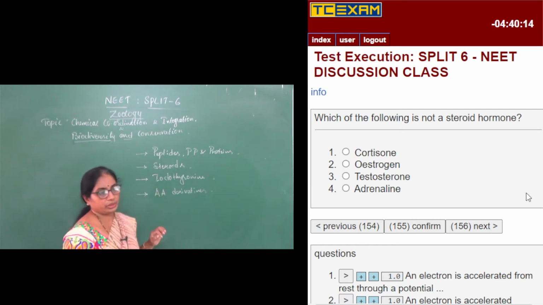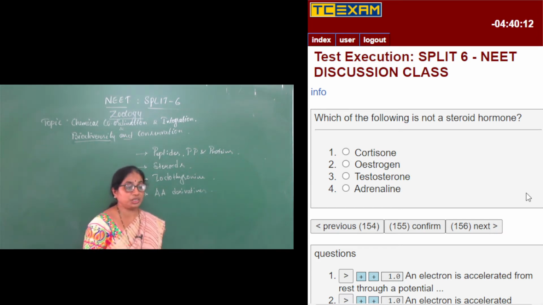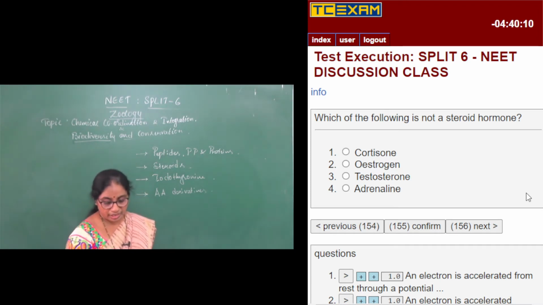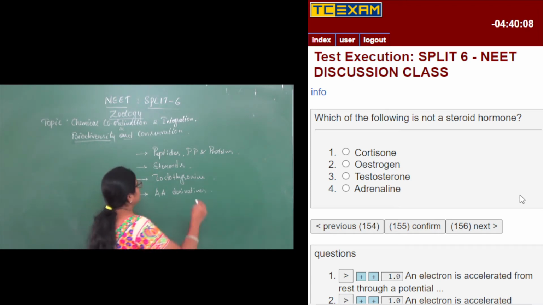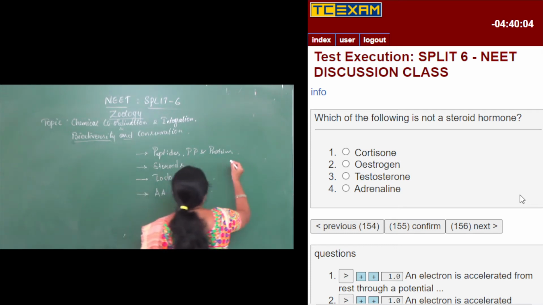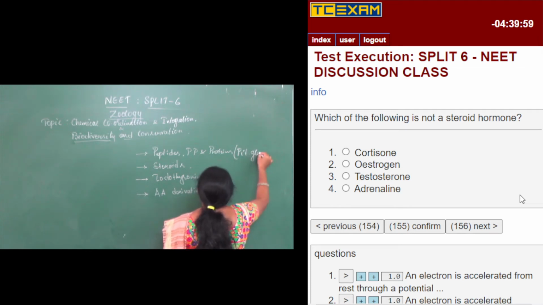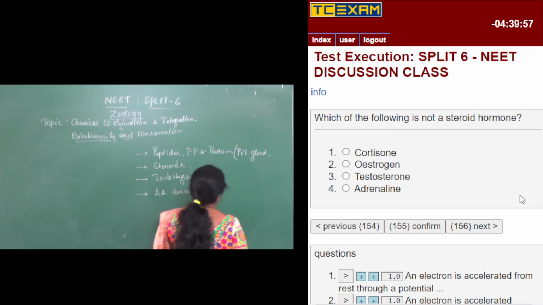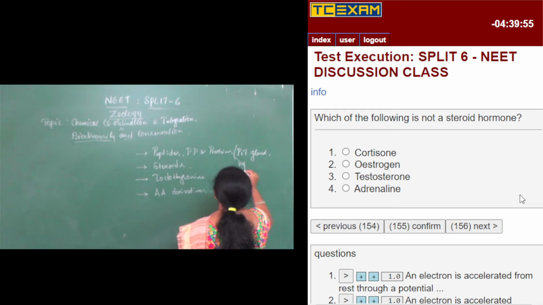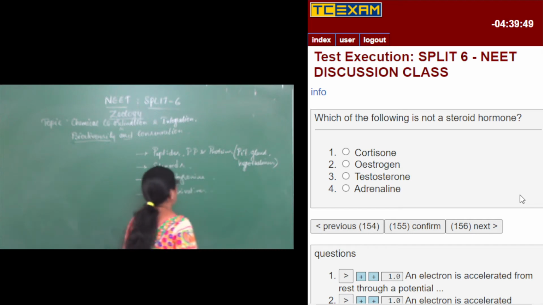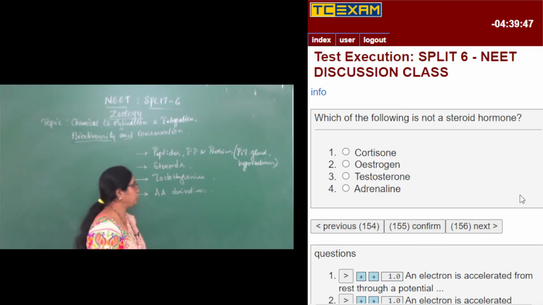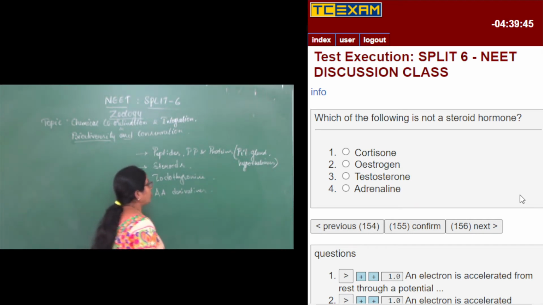So here the question is, which of the following is not a steroid hormone? There are various examples given over there. But before going to that, peptides, polypeptides and proteins: all the hormones that are secreted from the pituitary gland and the hypothalamus are of protein composition.